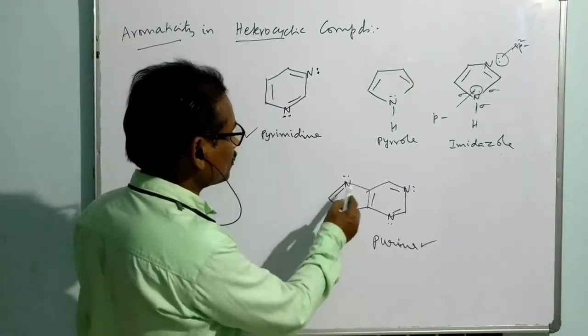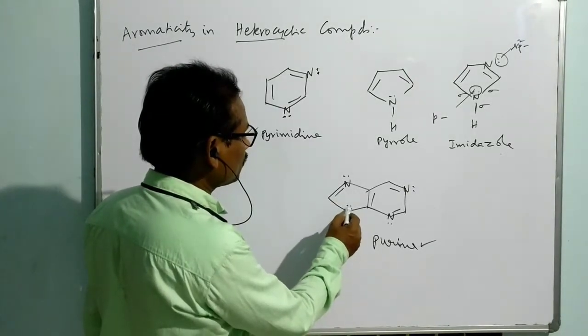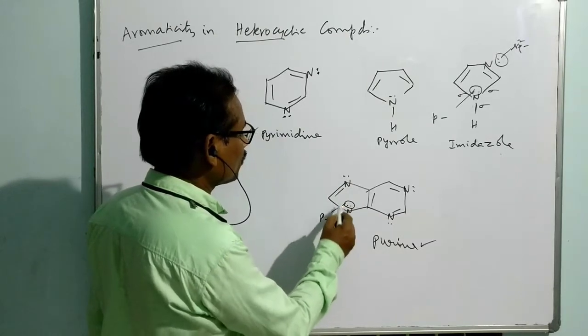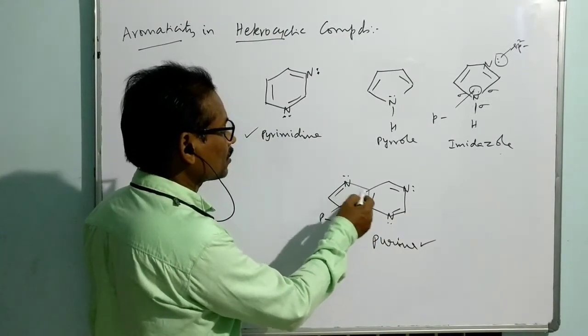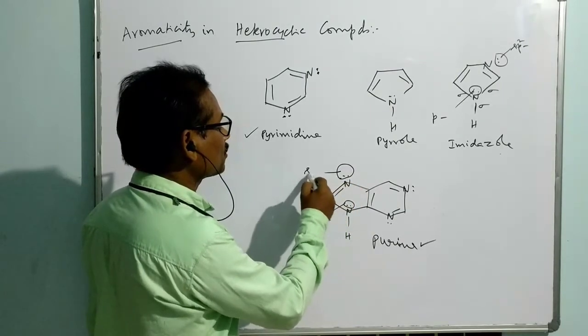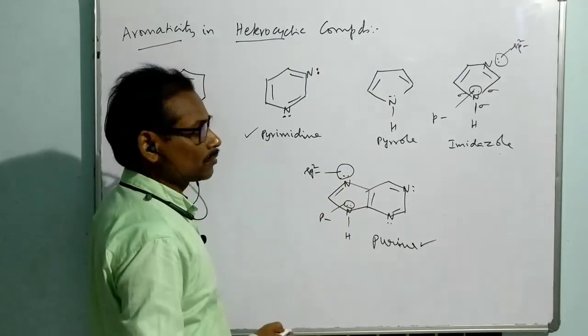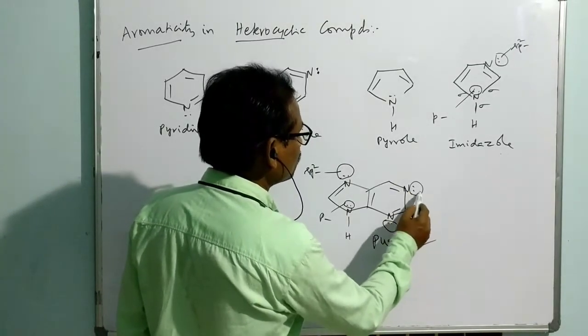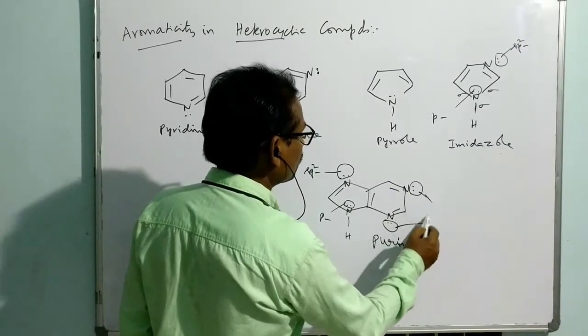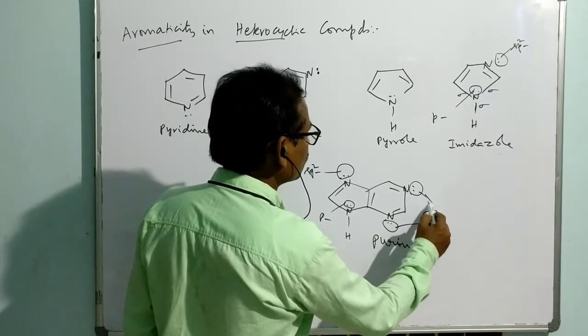But in this case, you just see this is involved in the p orbital. It is involved in conjugation. Then only we get 1, 2, so total 6 electrons. This is not involved in conjugation because it is part of sp2. And here also this is not involved. This is also part of sp2. This is also part of sp2.